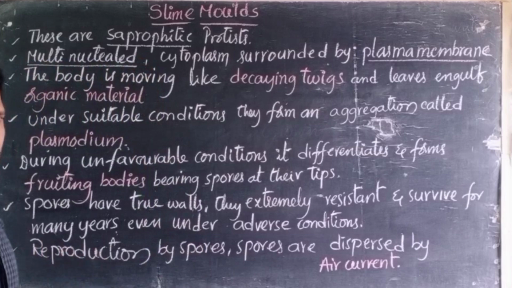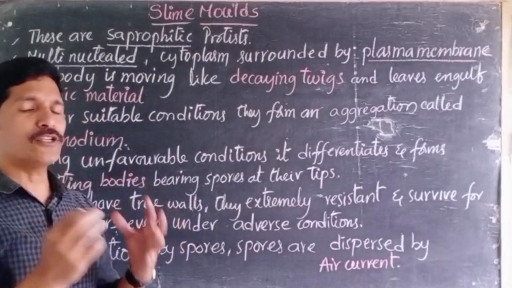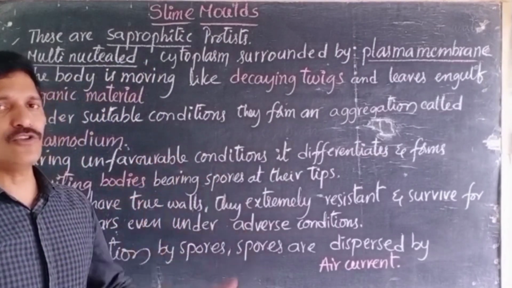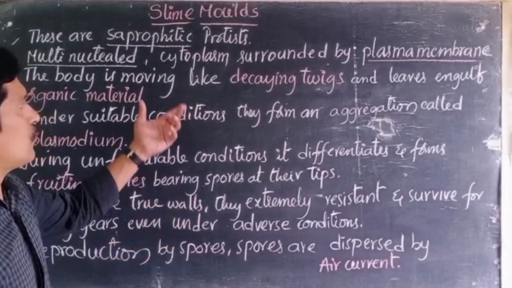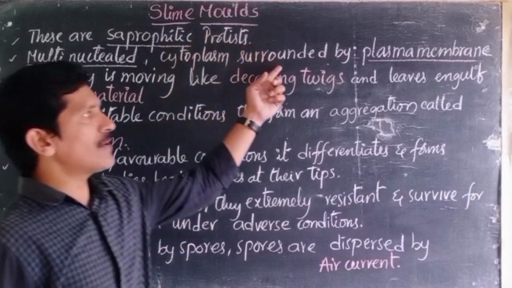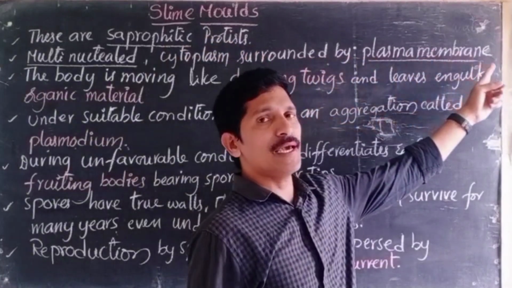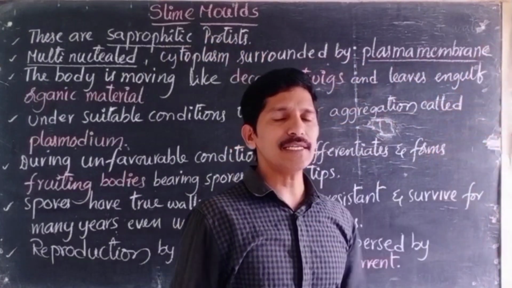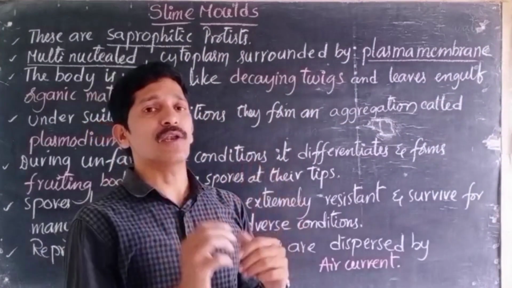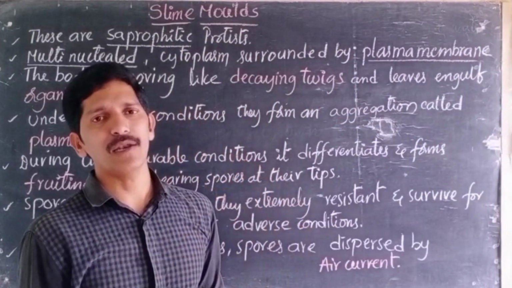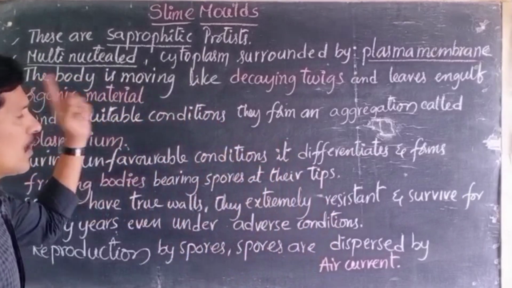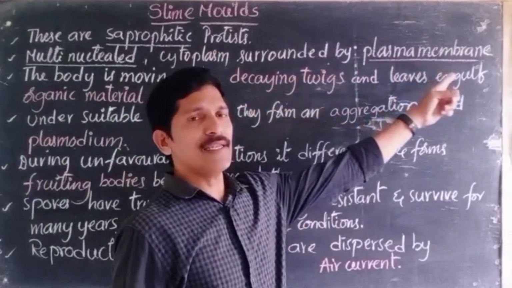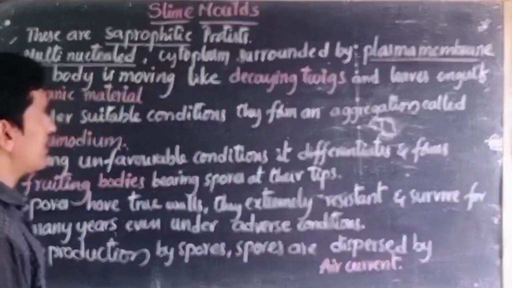When you observe the organism's body, the cytoplasm contains many nuclei, it is called multinucleated. And this multinucleated cytoplasm is surrounded by a plasma membrane. Till now we have discussed that the cells are covered by a thick, strong, rigid cell wall. But here the cells are surrounded by a thin plasma membrane, right?